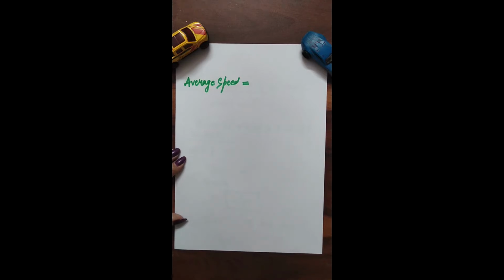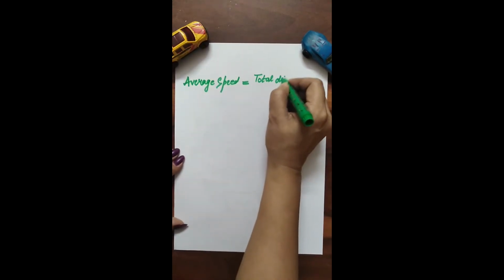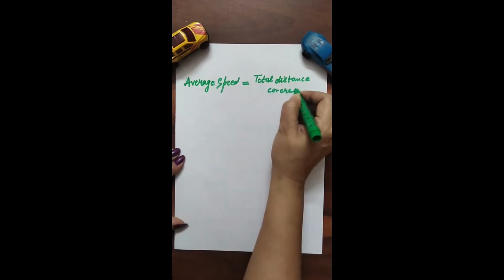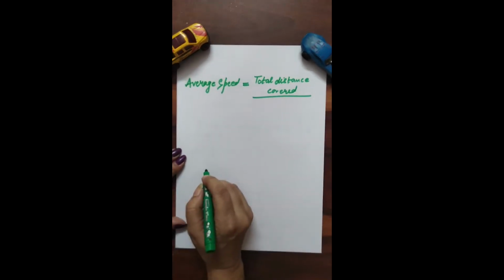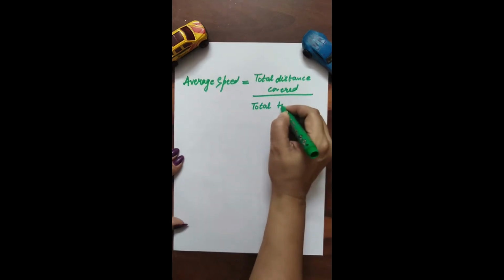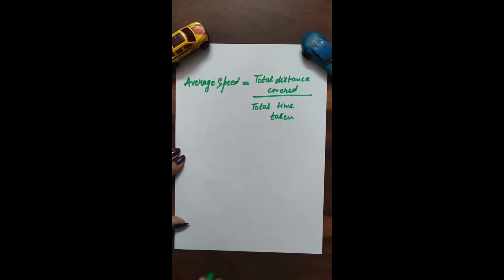So, under that condition, we calculate the total distance covered by that vehicle and divide it by the total time taken. And this will give us the value of the average speed, because the average speed of a moving vehicle may be different for different intervals of time.